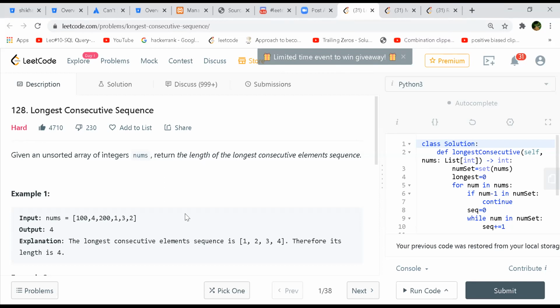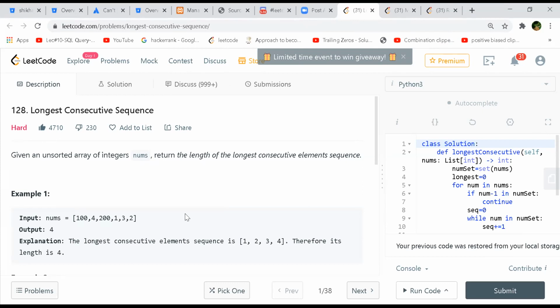But I was wondering whether it will be n square or n cube. First of all, it will be n cube, right? Because n square will go to search the root only. If you are at 100, you will check 99. And after getting that, again you will check to the extremum. So for every element n square, and into n for checking the right side, it should be n cube.